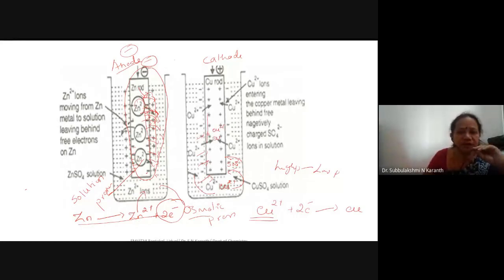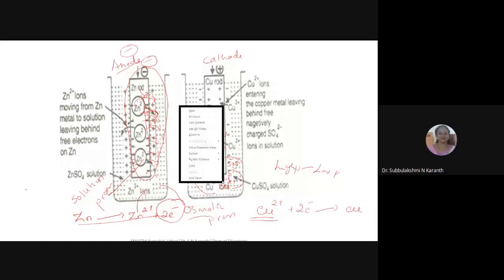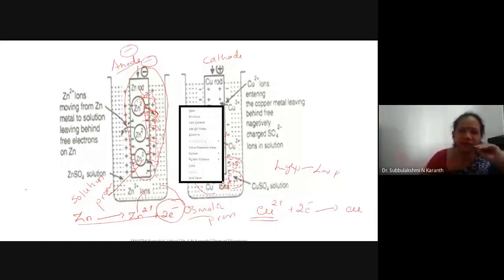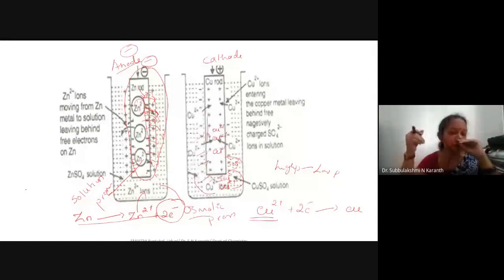So as a result, the cathode becomes positively charged, and this cathode is surrounded by positively charged Cu2+ ions, which are in turn surrounded by negative SO4 2- ions. Clear? So here the cathode is taken as positive charge. Why? Because the osmotic pressure is more than the solution pressure, so more Cu2+ ions move into the solution. As a result, the metal takes a positive charge. The entire electrode becomes positively charged.